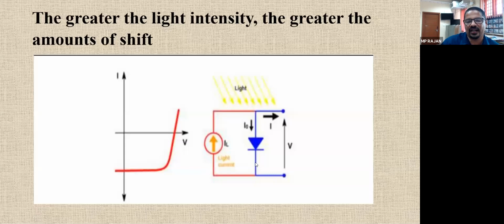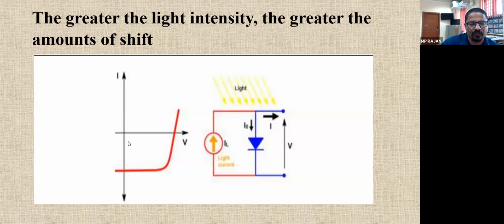This is the forward biasing current, because of the diffusion of the carriers, and this is because of the photon acting on the n-type semiconductor junction. Earlier we took the positive side, so this current is in the reverse side. When the photon intensity is increased, the current also increases in the reverse direction.